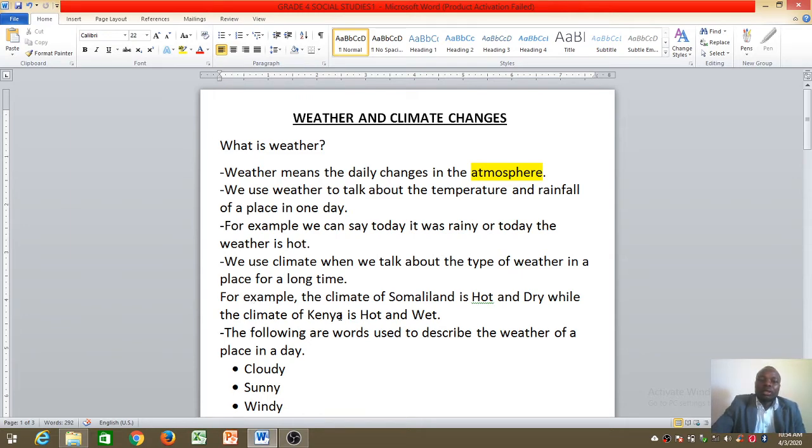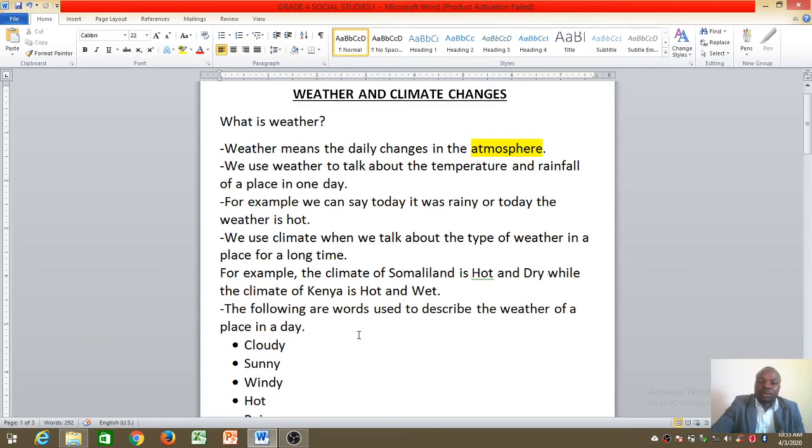For example, the climate of Somaliland, where we live, is hot and dry, while the climate of Kenya is hot and wet. Hot and dry means temperatures are high and there is no rain. Dry means there is no rain at all. Hot and wet means temperatures are high but there is rain. Wet means the place has water, so there is rain.